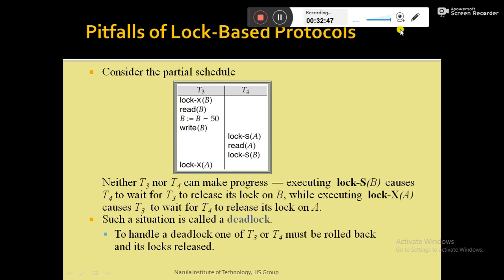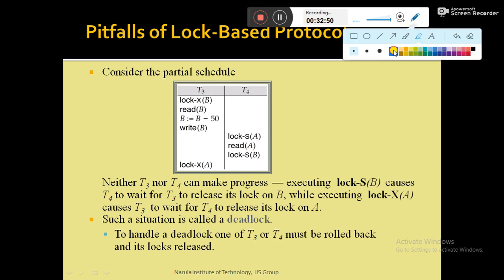Now if you look at the schedule, the very interesting point here is that T3 and T4 both are maintaining the lock based protocol, and both are performing the unlocking in the delayed manner. Unlocking has not been done immediately, rather it is delayed. But still they have some kind of problem. And the problem is, if you look here, suppose B is a data item, A is a data item. Now T3 has locked data item B in exclusive mode lock, so B is locked by T3 in exclusive mode lock.